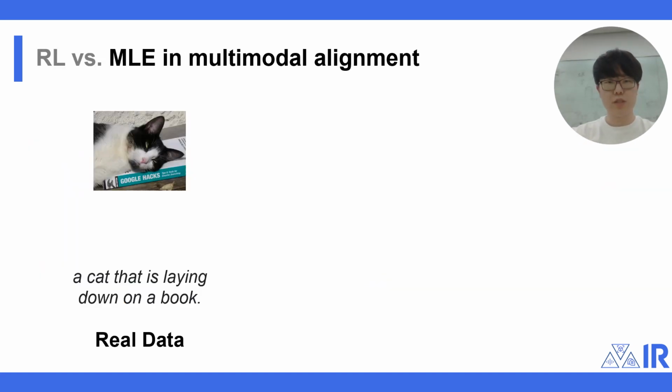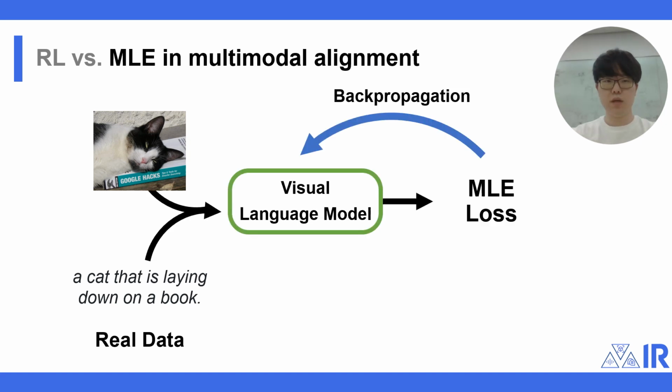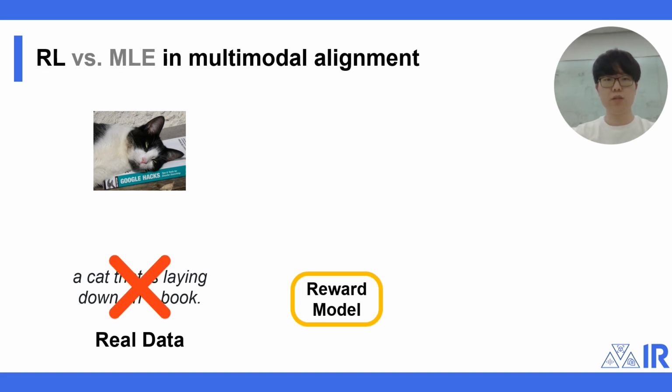Maximum likelihood estimation is the go-to method to train image caption models. The supervised training process requires paired image text data. The paired data is then processed by the visual language model to yield the maximum likelihood estimation loss, which is backpropagated to update the model parameters. However, in our setup, no paired image text data is available. Instead, we have a reward model that can compute the strength of alignment between arbitrary image and text.